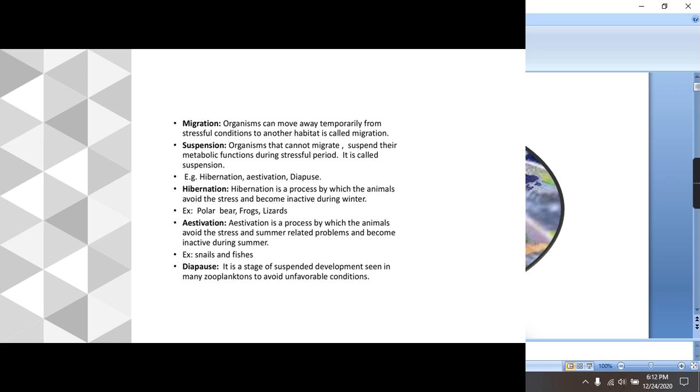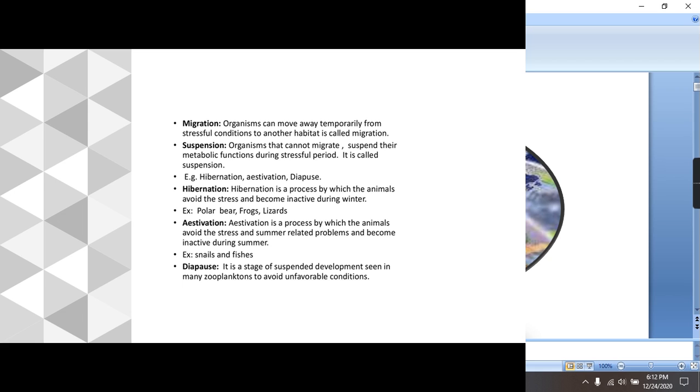Next one is the suspension. Suspension means when there are unfavorable conditions, you can say a stressful period, organisms do not migrate, they will suspend their activities. For example, hibernation, which is known as winter sleep, and estivation, which is known as summer sleep. Hibernation is the process in which animals lower their metabolic activity, or you can say they become inactive during winter. For example, polar bears, frogs and lizards.